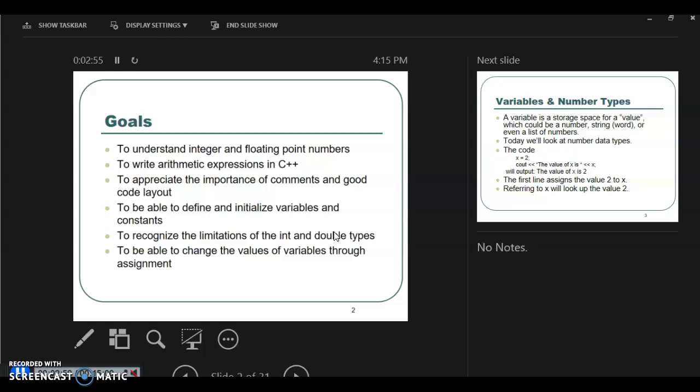So to be able to do arithmetic, we have to declare variables and then call upon the boxes, call upon the contents of the boxes to do those arithmetic calculations. Arithmetic operation, sorry, right? Understand integer and floating point numbers, write arithmetic expressions in C++. So these are the goals of this particular chapter.